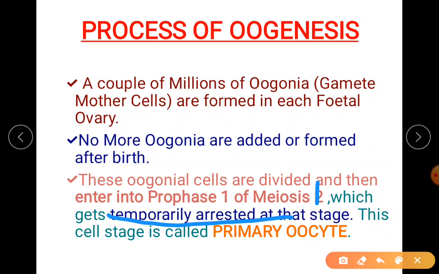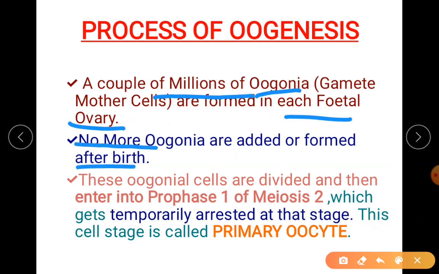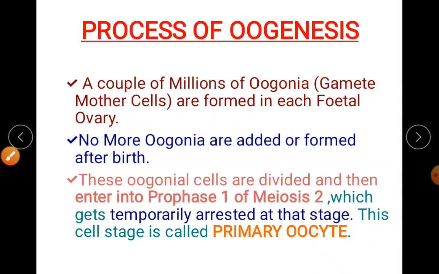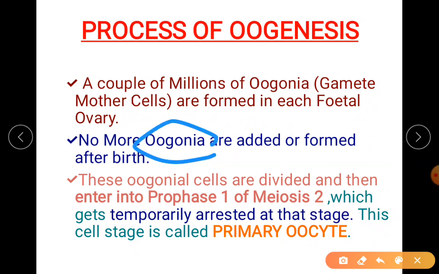So what happens to the oogonia? Remember, in females oogonia are produced in millions before birth itself in the fetal ovary, and after birth no more oogonia are added. What happens to the oogonial cells? They divide, produce more in number, and enter into prophase 1 of meiosis 1.